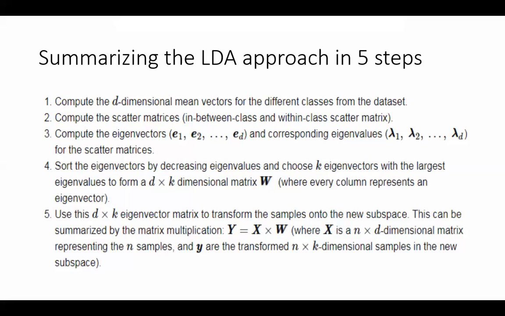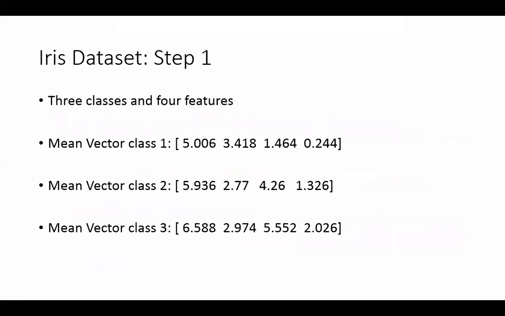And then again you use this D into K eigenvector matrix to transform the samples onto the new subspace. The points are exactly the same. You can write this in vector notation. You don't need to go kitne D into K, N into N. So iski example dekh lete hain.